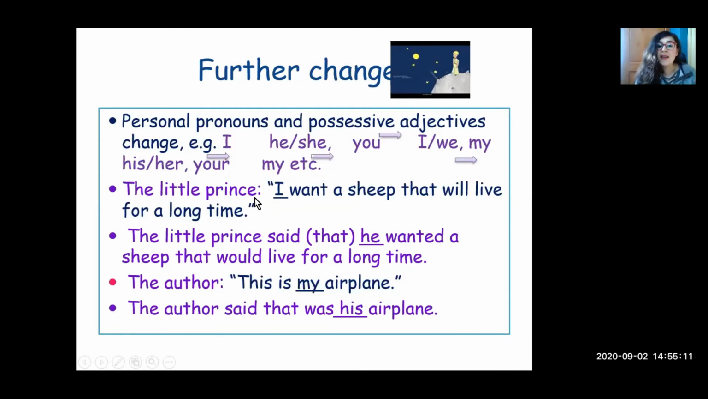The little prince says, I want a sheep that will live for a long time. The little prince said that he wanted a sheep that would live for a long time. The author says, this is my airplane. The author said that instead of this, that was, because the present changes to was in the past. My to his because it's a man. Supposedly, we don't know. You can write his or her.